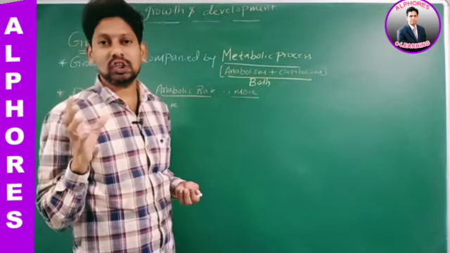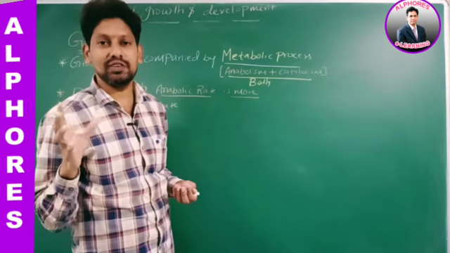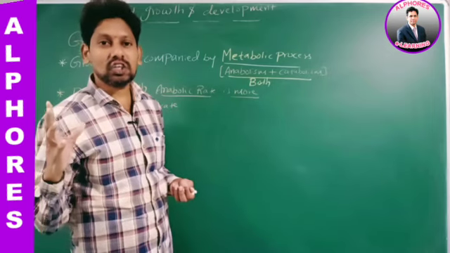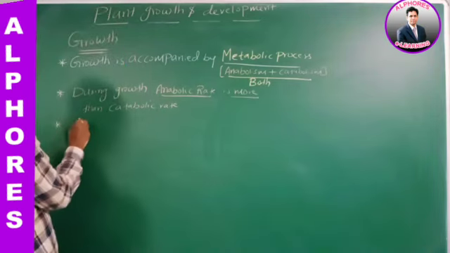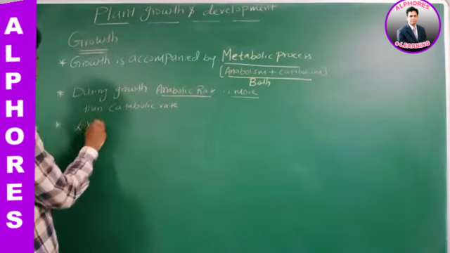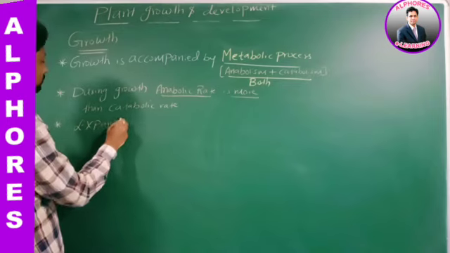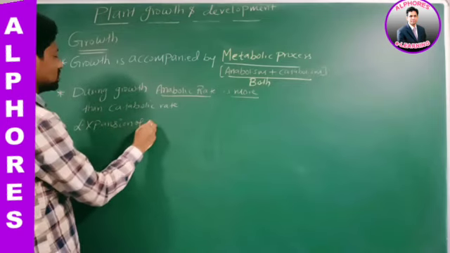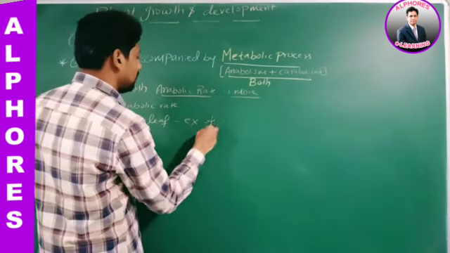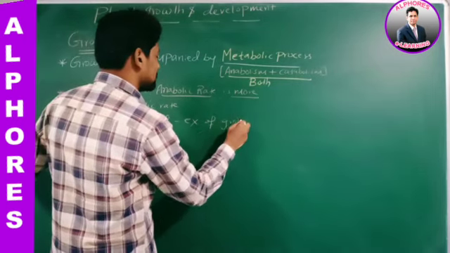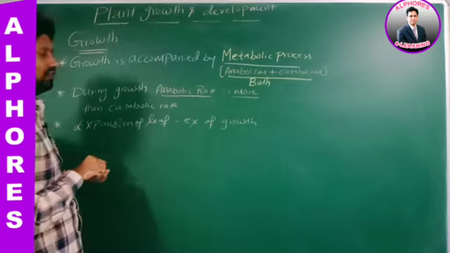Sir, take a leaf which is expanding. Expansion of leaf is an example for growth.